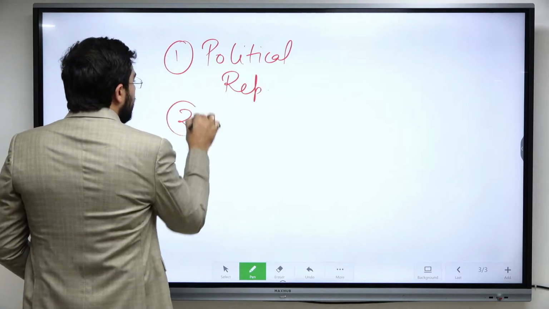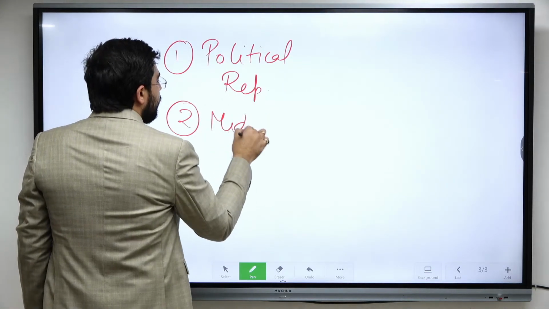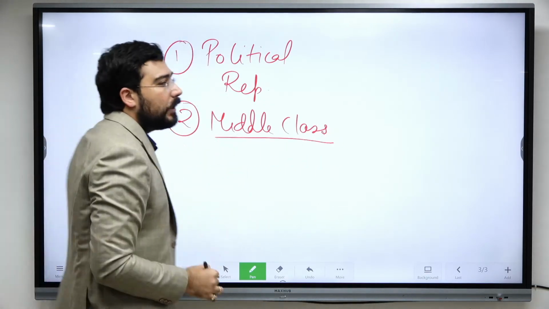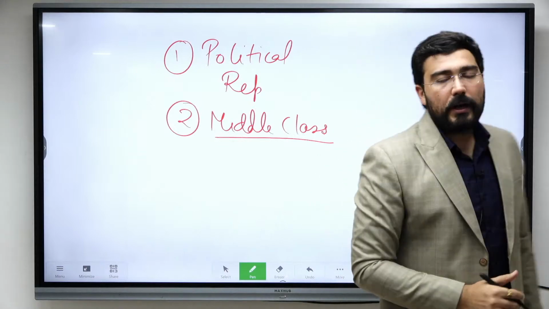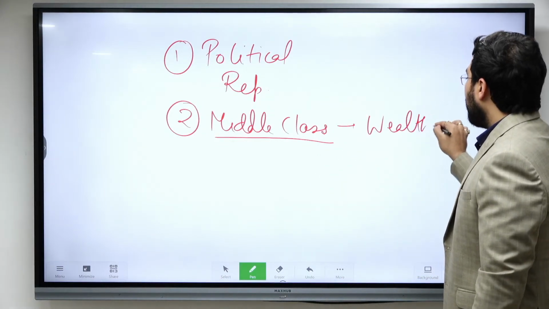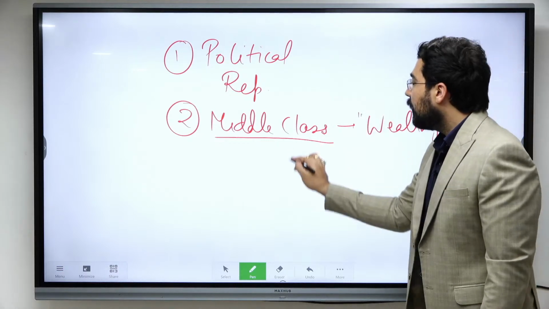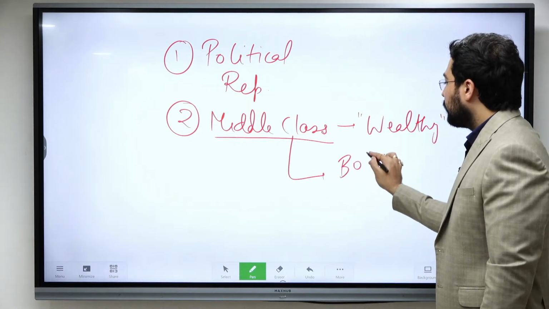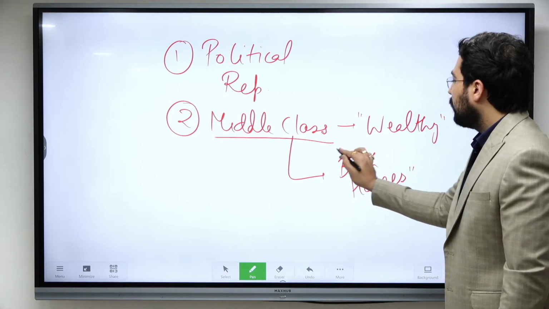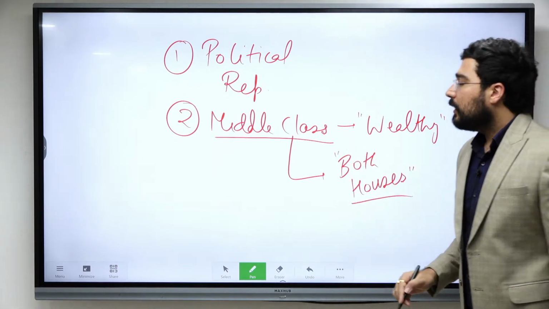Then, because of the Industrial Revolution, we had seen the rise of the middle class. This middle class was now wealthy, but still it did not have any specific representation in both the houses. Third,